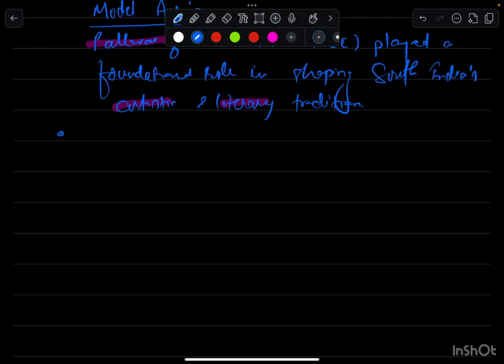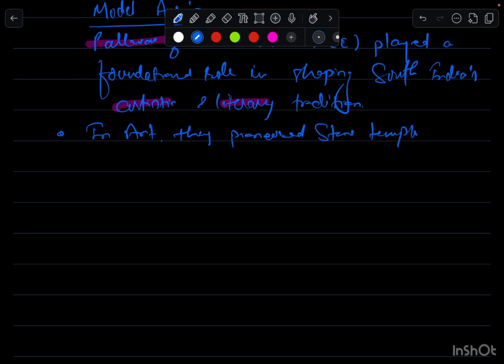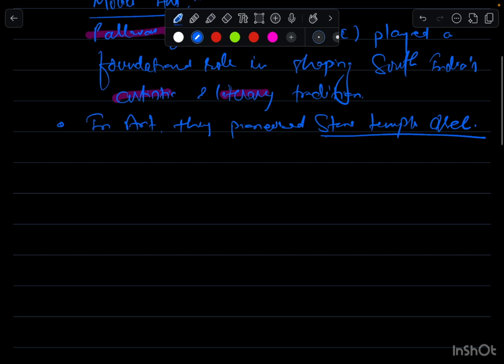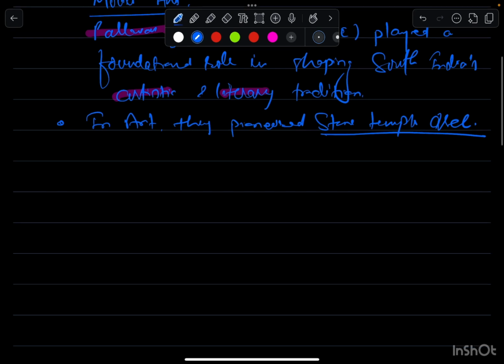Now let's move towards the body of the answer. We'll first begin with the art contribution. If you have studied this chapter, you can say that in art they pioneered stone temple architecture. I will be writing short words only because I'm not going to get it checked by someone; this is just for your reference.